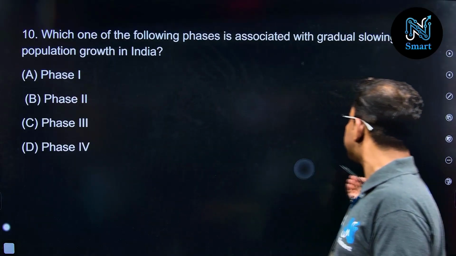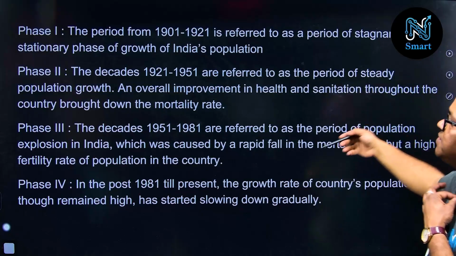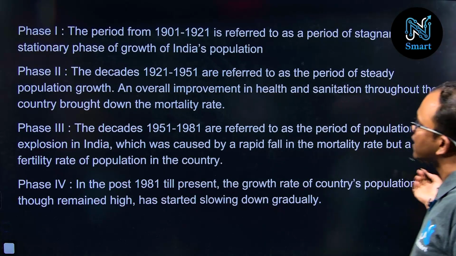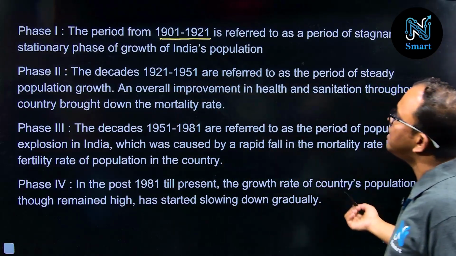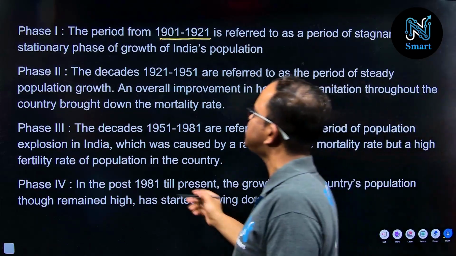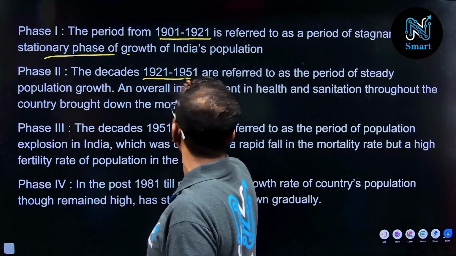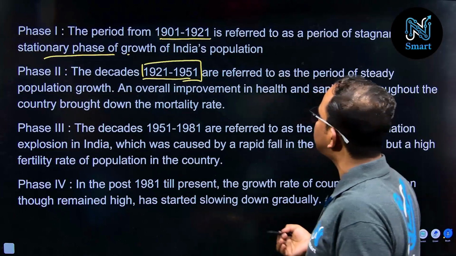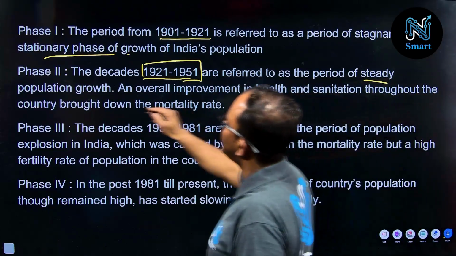So let us explain this question from our analysis here. If you are talking about phase 1, you can check the time period up to 1921, and this period is known as the stationary phase of growth. Now phase 2 started from 1921 to 1951, and this is the phase where we observe steady population growth.